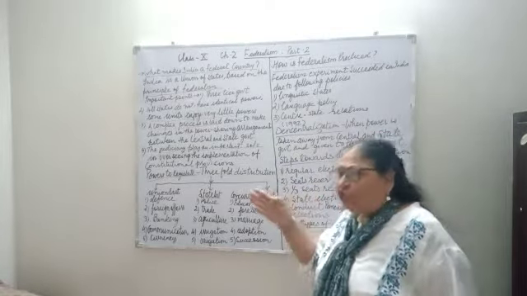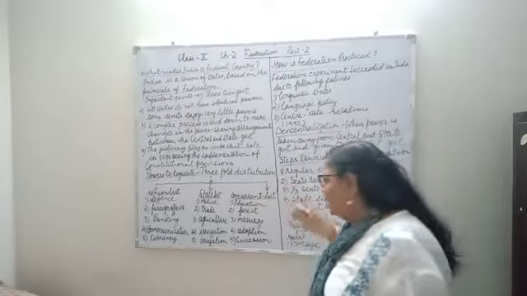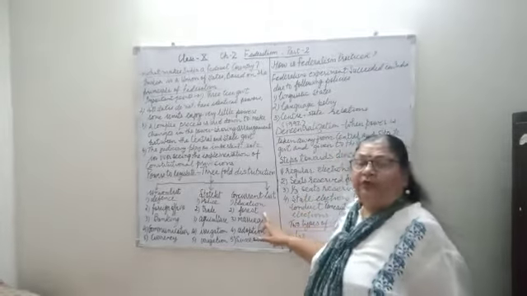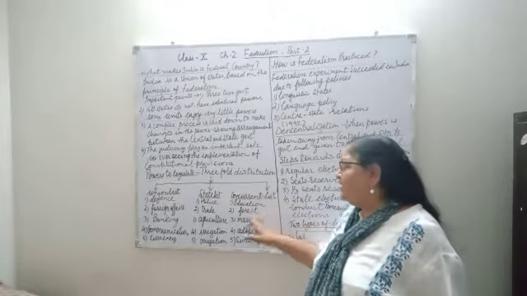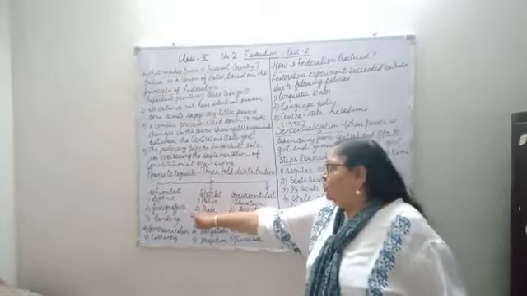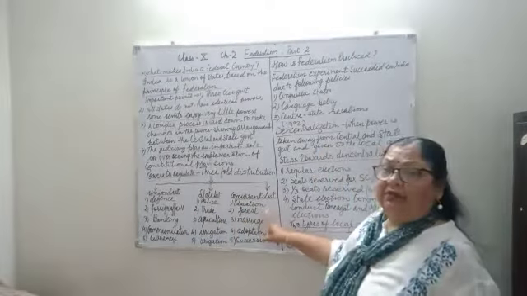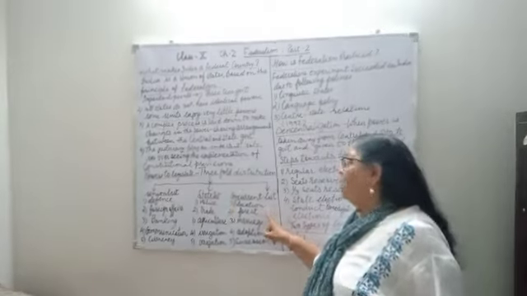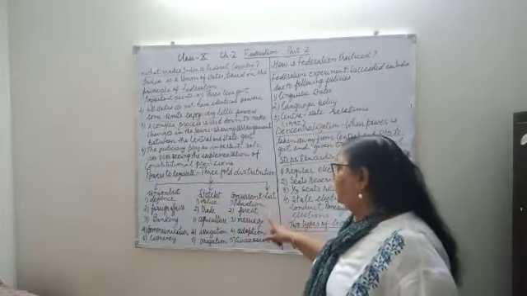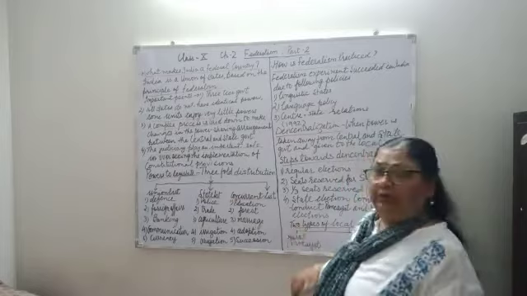Forest we cannot stop at the boundaries of the states. Forest may stretch over and cover many states. So forest again doesn't come under one state. So the center as well as state both have control over, or have legislation over, the forest. Then marriage.